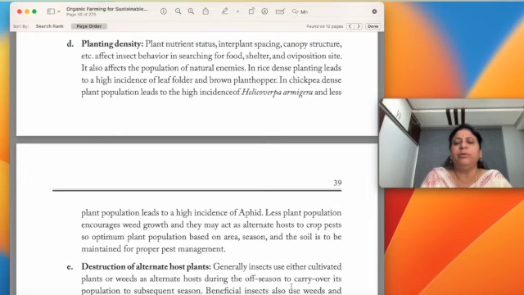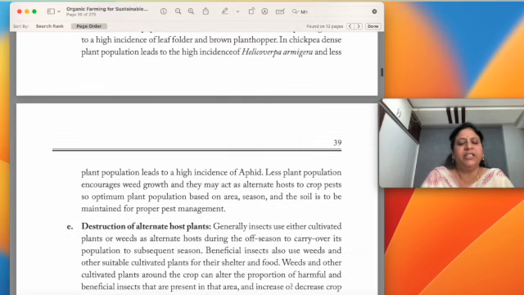You may be asking why less density, more aphid. Less plant population encourages weed growth and they may act as alternate host to the crop pest. That's why high density is also not good, low density is also not good. Optimum density is always recommended.